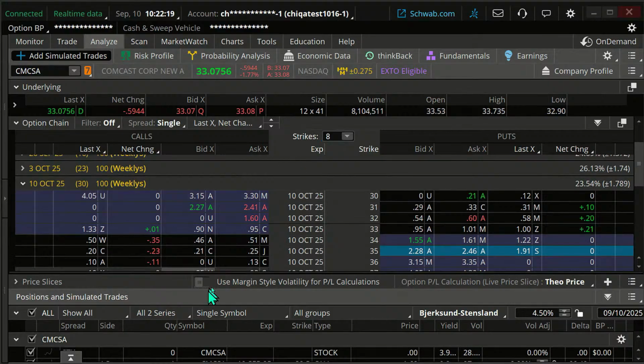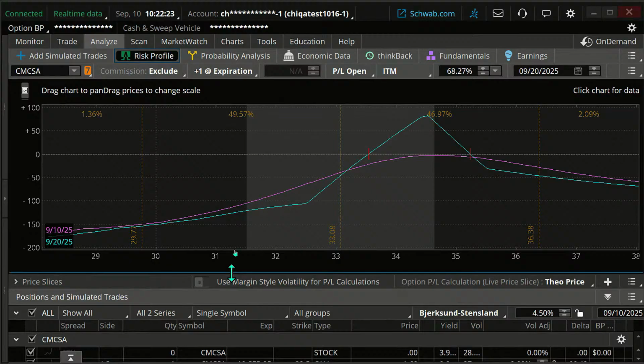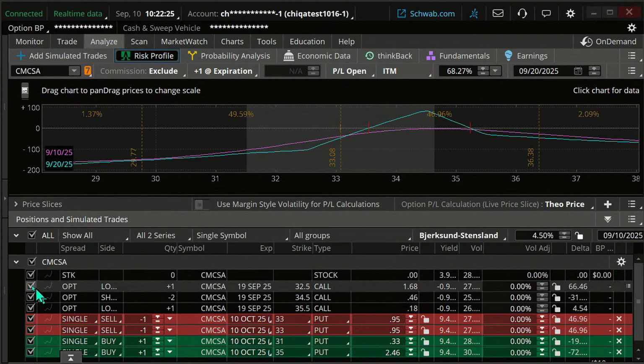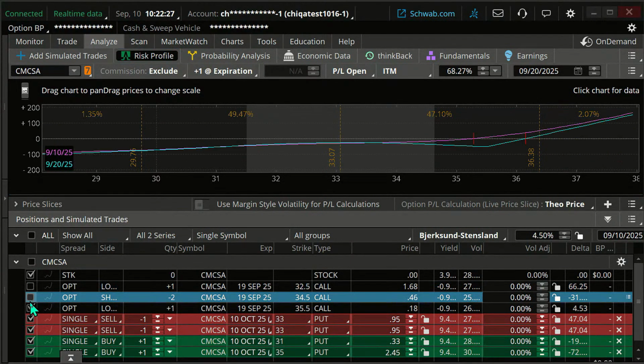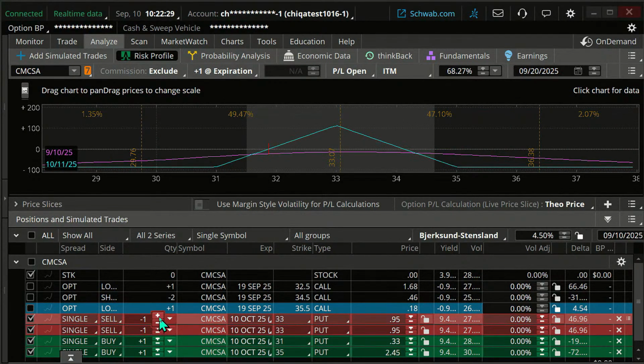And let's just kind of look and see what that looks like. Let me get rid of the old trade though. We don't want to look at that. We want to look at our proposed new trade. Let's see. Yeah. So that's a butterfly spread right there.